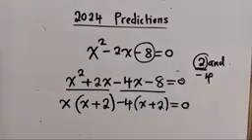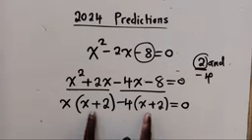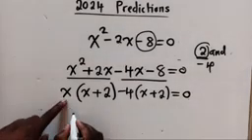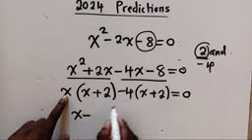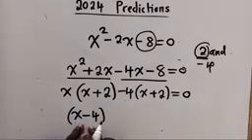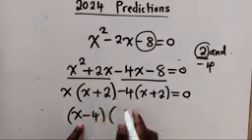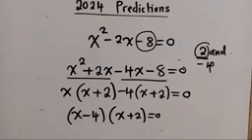And here, you must make sure that you get the same terms inside. The same terms, same terms. If what is here and here is different, it means what you're doing is wrong. And when you do that, you now come and get what is in front of the bracket here and what is also in front of the brackets here. You put them together like this. This and this, put them together. And then you come to what is here. Just get one of them. And this is how it will look.